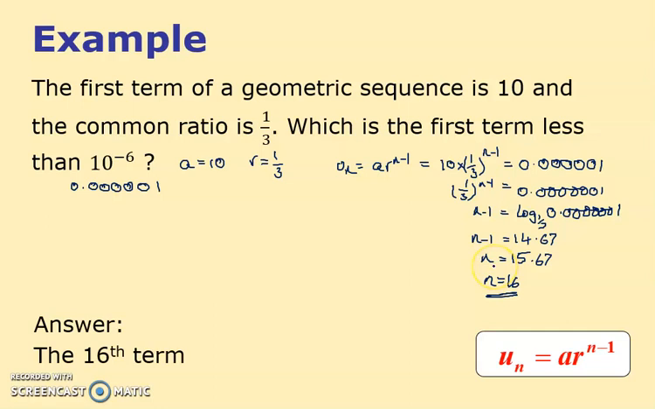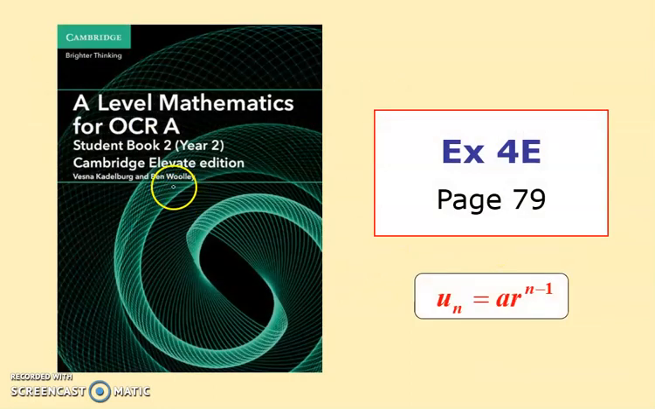And let's see what the answers say. 16th term, good. Notice the decimal answer, you have to go a bit higher than it so that you go lower than this value. Look, exercise 4e, page 79. We'll do this in class, and it's a nice topic.